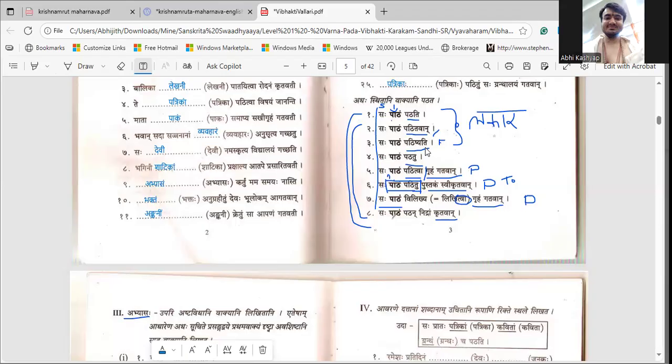So now we are going to deviate a little. We have to understand the tenses also. I'm not going into anadyatana and all those things. The three primary tenses we have to understand are pathati, pathitavan, patishyati. The past tense will end with van or vati, depending on the gender. Here it is masculine, so it is van. If it is feminine, it will be vati.